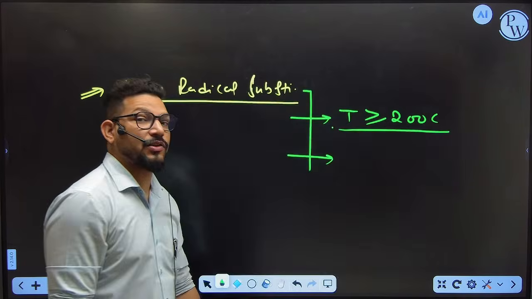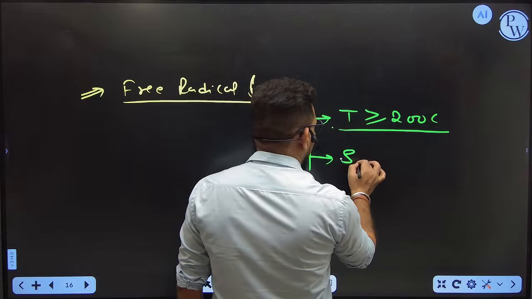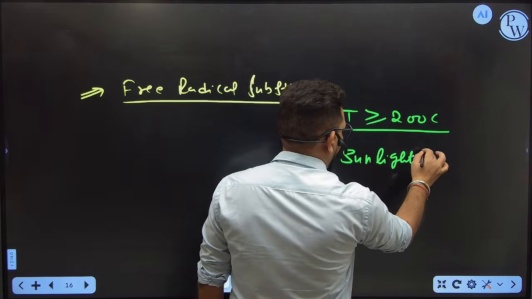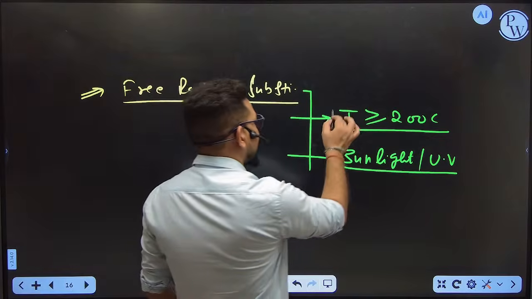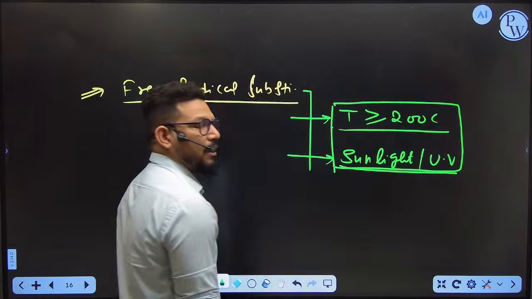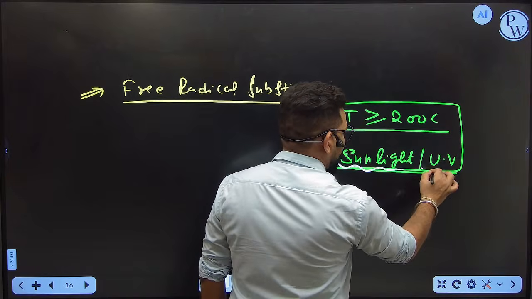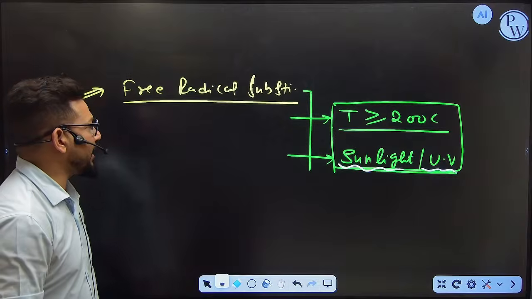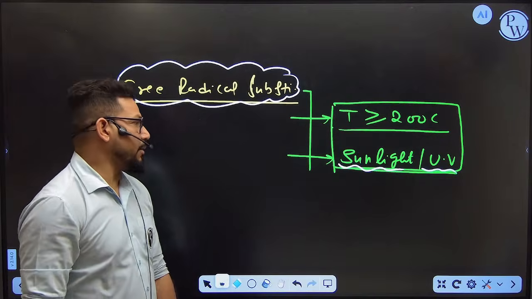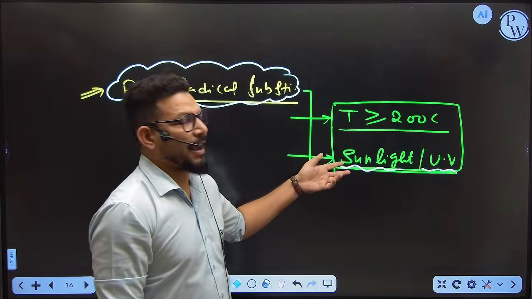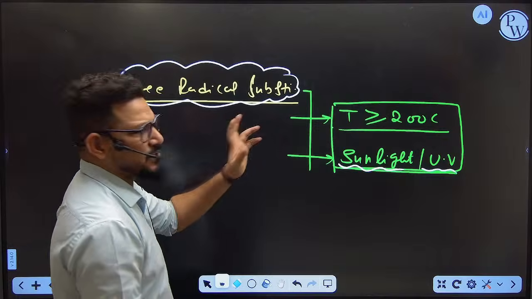If you see any reaction going on at 200 degrees Celsius or more, and second, if you identify that sunlight or ultraviolet rays are available there. That means during a reaction, if the temperature is 200 or more, or whenever sunlight or ultraviolet light is available during the reaction, then you can say without any hesitation that free radical substitution is going on. If you are able to identify these two conditions in any reaction, you can say that reaction is called free radical substitution. So this is one of the easiest ways to define all these things.